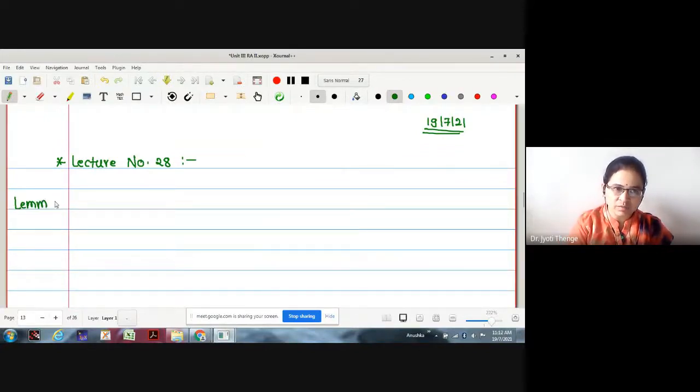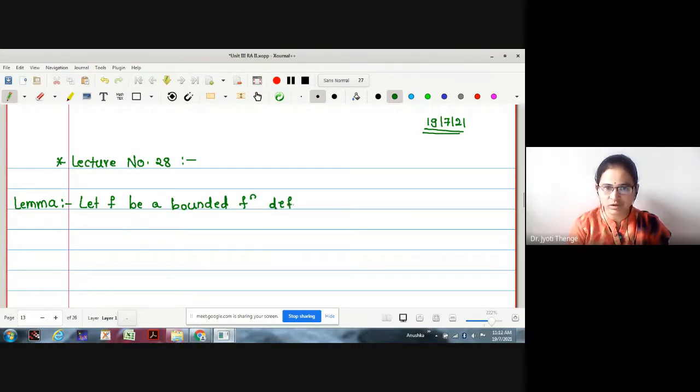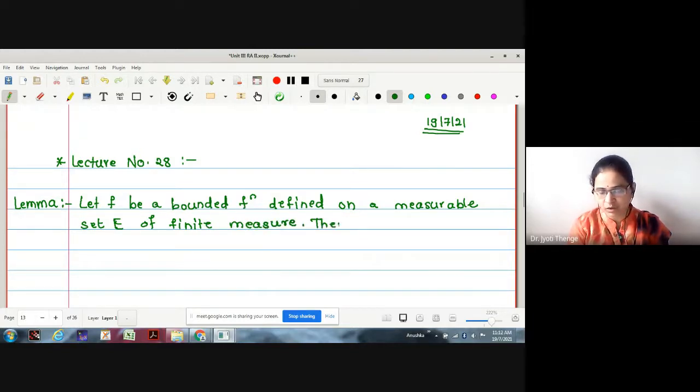Let me write it as a lemma because this is going to help to prove the next theorem. What the statement says: let f be a bounded function defined on a measurable set E of finite measure, then prove that f is measurable if and only if.